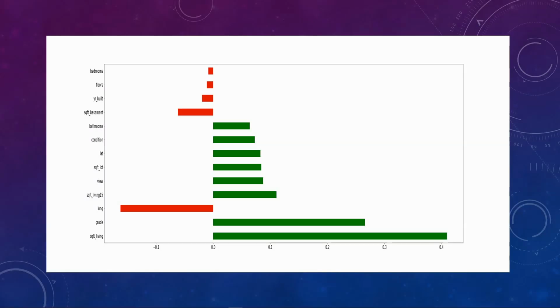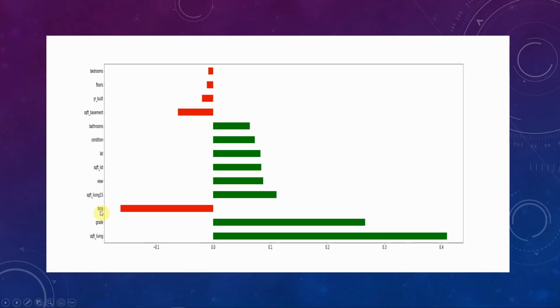So this chart shows us which features had the most effect on the price of a house, aside from location, and we'll get to that in a minute. As we would expect, the square foot living space in the house seems to have the most effect on its price. Then its grade seems to have the most effect, and grade seems to be a metric that the county applies when it's assessing a house.